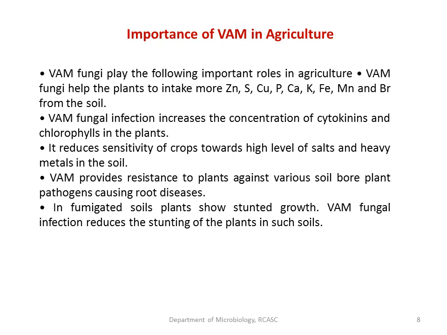They are also found to be used as a biocontrol agent to control the plant pathogens. And also there is some research which suggests that in fumigated soil the plant shows stunted growth. With the use of this VAM, there is a reduction in stunting of the growth of the plant in such soil, if the soil has been treated with mycorrhiza. So this is the importance of this mycorrhiza in agriculture.